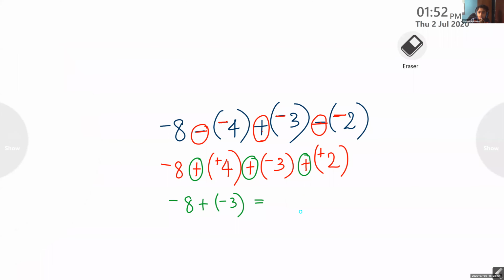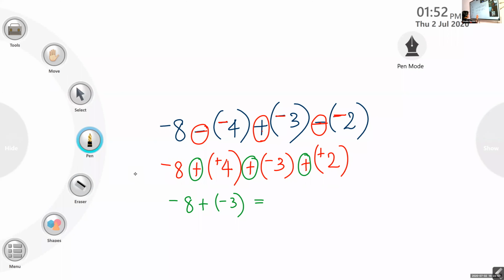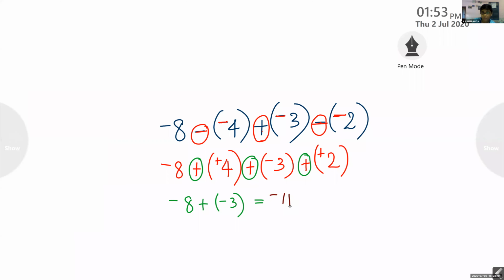Wait. We will do it. Both are negative, so you will get negative 11. Now take the positive numbers. Positive 4, and what else is there? Positive 2. So, positive 6.